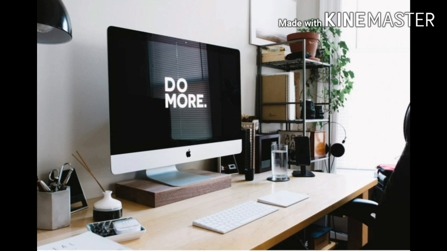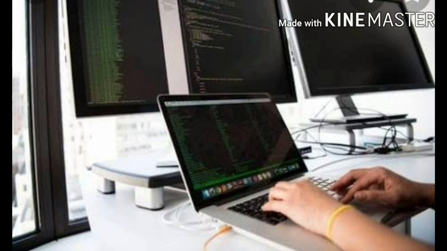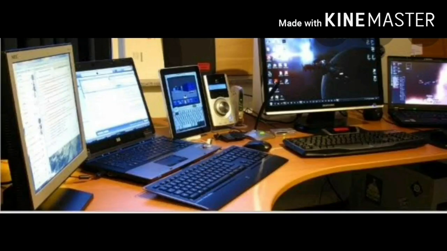In this chapter, we will discuss what is software, what is hardware, what is operating system, input devices, and all units, just like memory unit, control unit, central processing unit, etc. First of all, students, we are going to introduce software, hardware, and operating system.